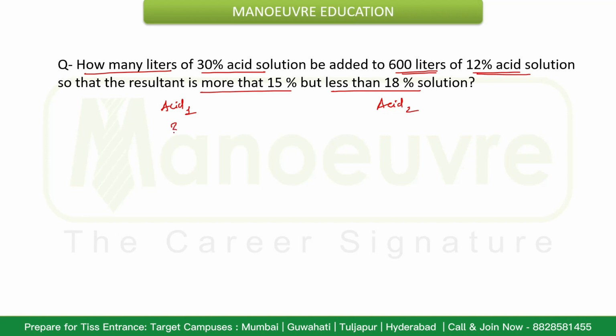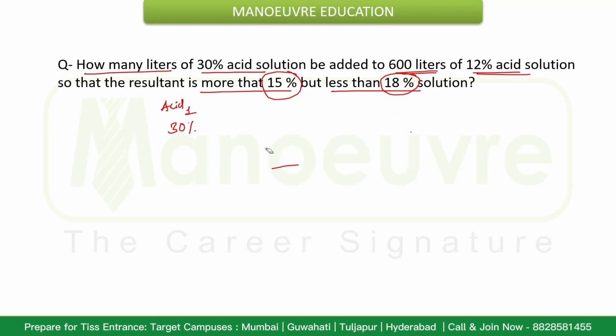The first acid is 30%, the second acid is 12%. They are talking about mixing these two, but for the mixture we have two values, 15% and 18%. So clearly we need to consider the two values.